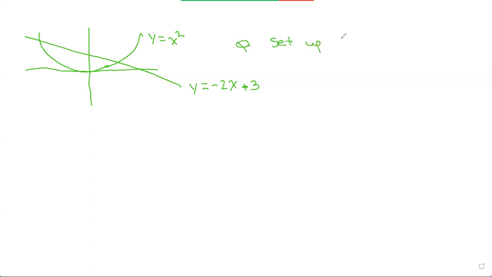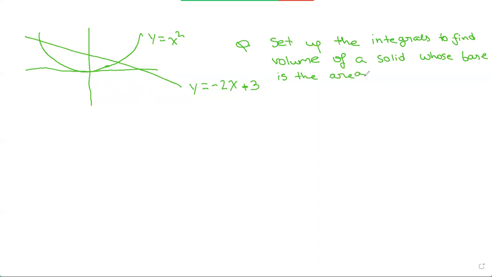Set up the integrals. So they're not asking us for the value, but they're asking us to set up the integrals to find the volume of a solid whose base is the area bounded by the graphs of y is equal to x squared and y is equal to negative 2x plus 3.